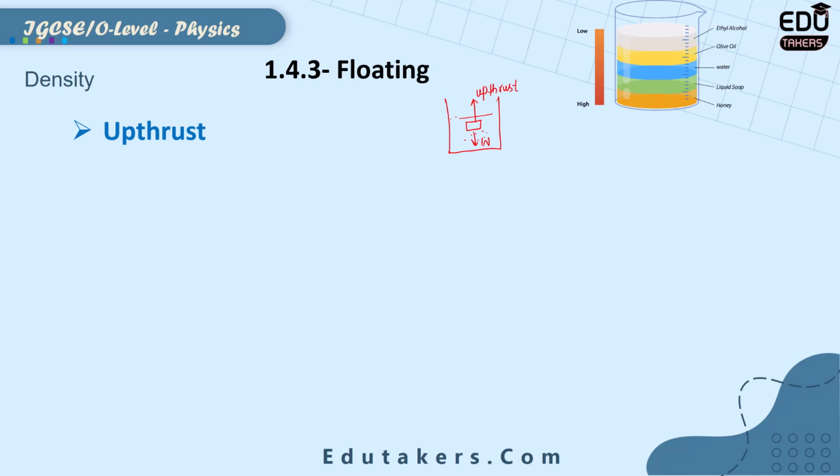So I can simply say that when any object is submerged in a liquid, there is an upward force acting on this object. It is called upthrust, and it always acts in the opposite direction to the weight of the object.